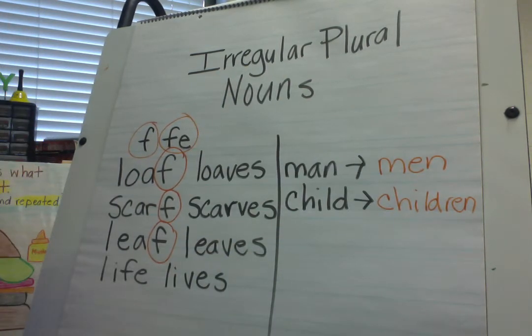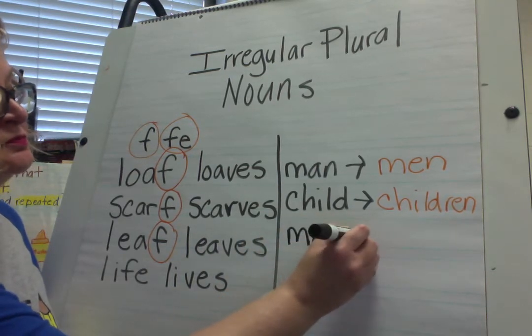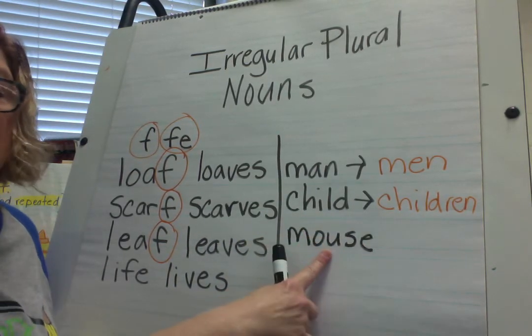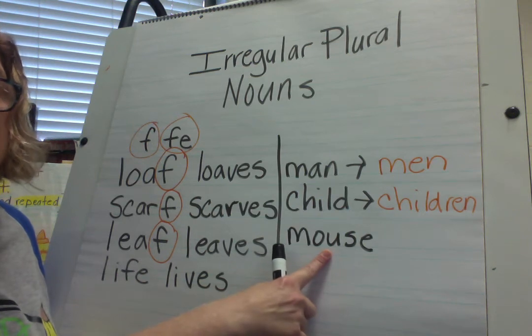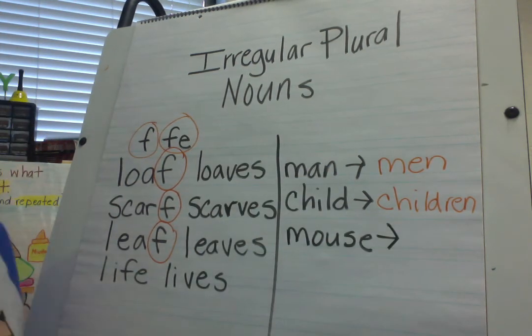Let's see if you can do one on your own, boys and girls. If I have mouse, one mouse, that would be singular. But if I want to make the word plural to show more than one mouse, on your whiteboard, write what mouse would become plural. More than one mouse.